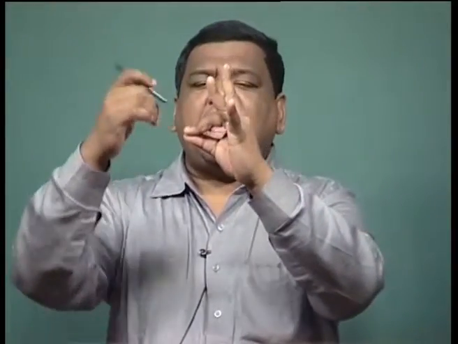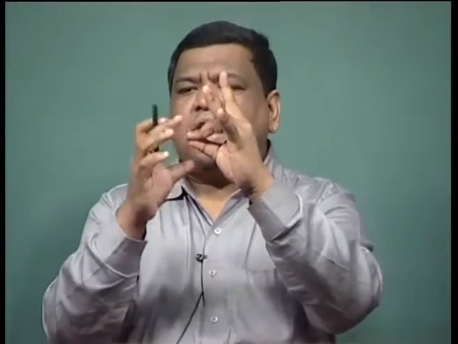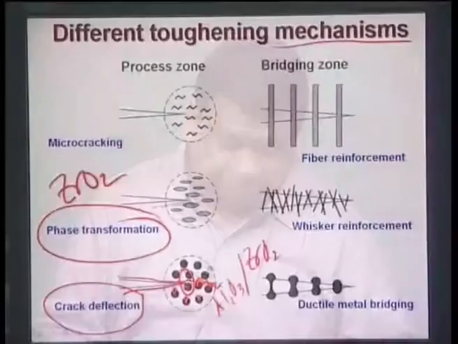and this compressive stress acting on the crack tip leads to closure of the crack tip. So, if there is a crack like this and compressive stress is acting on both sides, then what will happen? The crack tips will be closed. So, this crack cannot go further, and therefore fracture toughness is improved. Fracture toughness is a measure of the crack propagation ability in the material. If the crack propagation ability is reduced, then your fracture toughness is increased, okay.